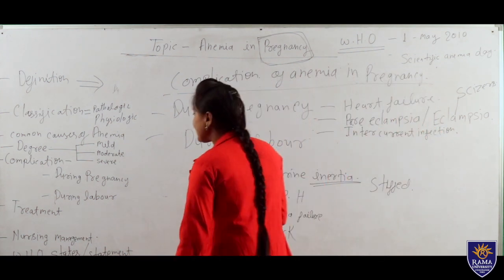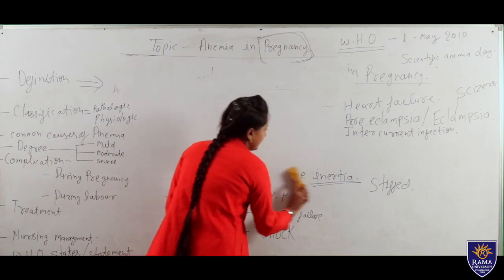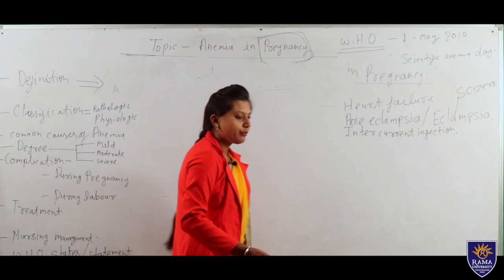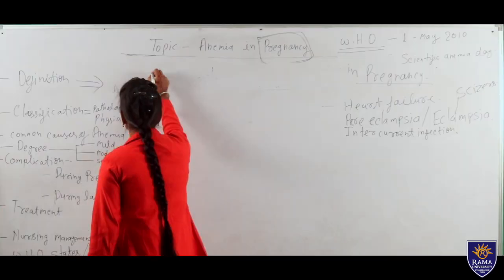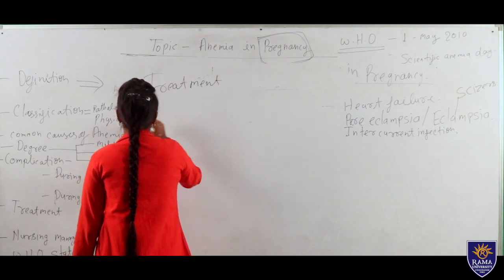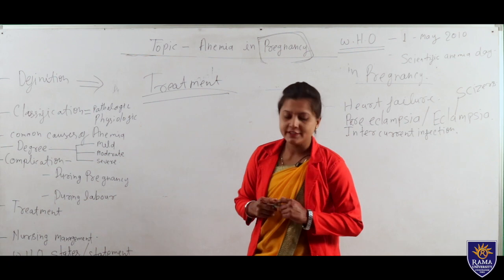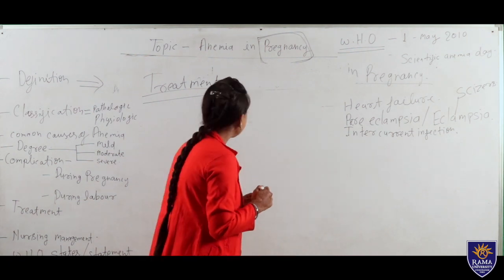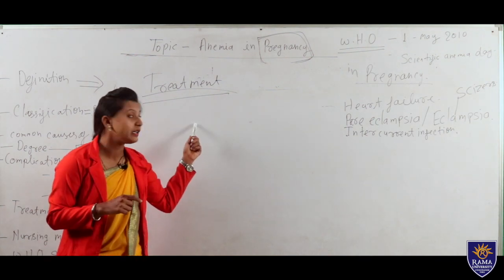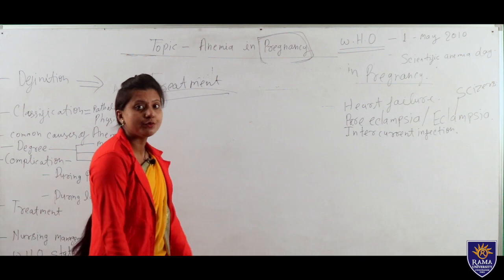Next we will discuss treatment. What treatment can we give for anemia in pregnancy? In treatment, first of all, we will give oral iron or folic acid supplement to the mother.